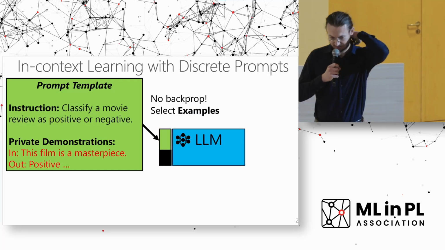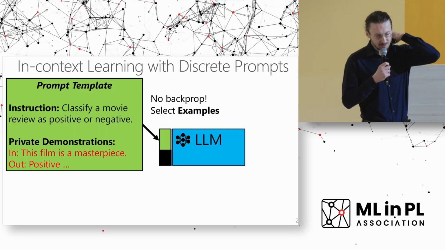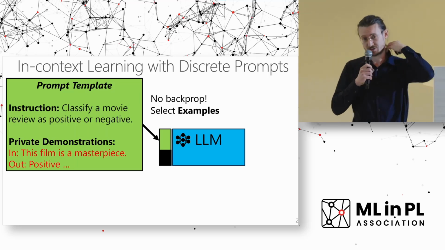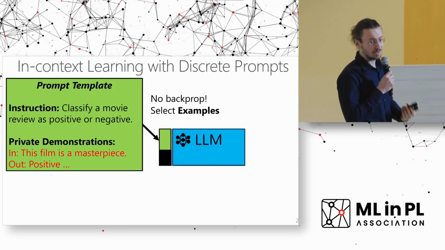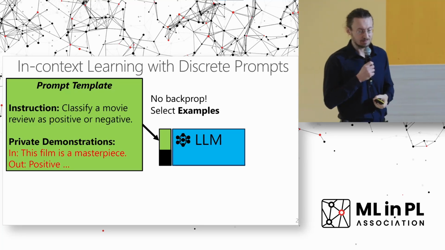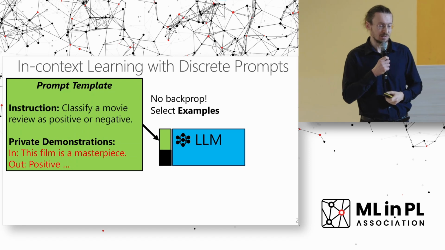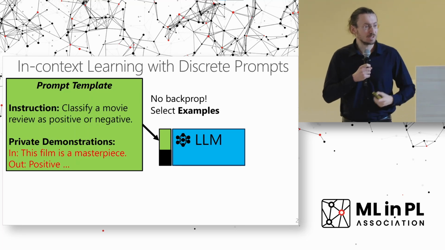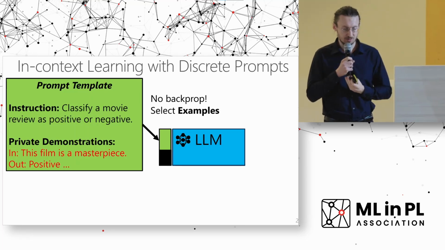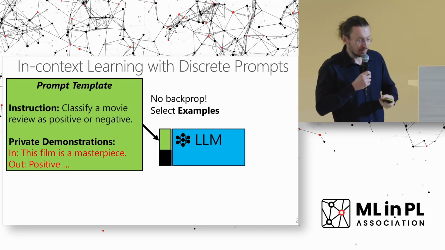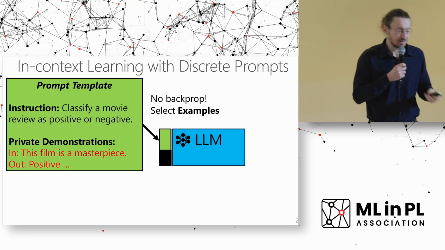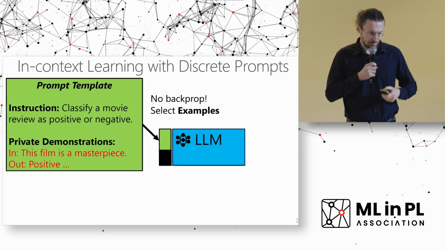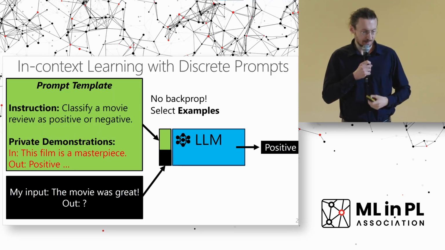Now let's move on to the discrete prompts. In this case, we can append natural text to the inputs. This prompt template consists of two parts. The first one is an instruction in which we tell the model what to do with a given piece of text. The instruction in this case is to classify a movie review as being positive or negative, so this is sentiment analysis. And we give the model some private demonstrations to tell it that if you have an input like this film is a masterpiece, then the model should predict a positive sentiment.